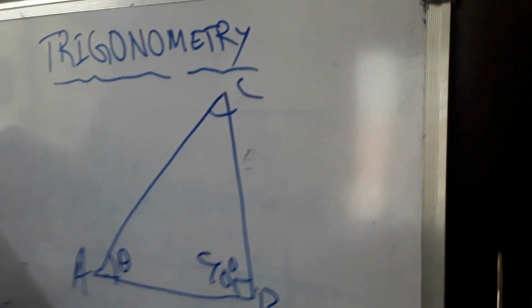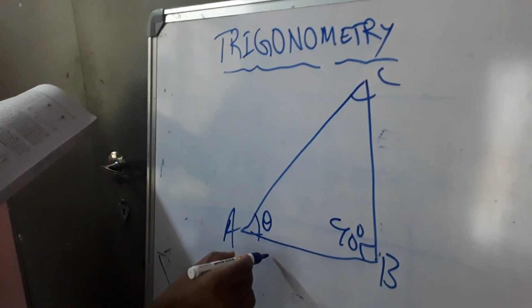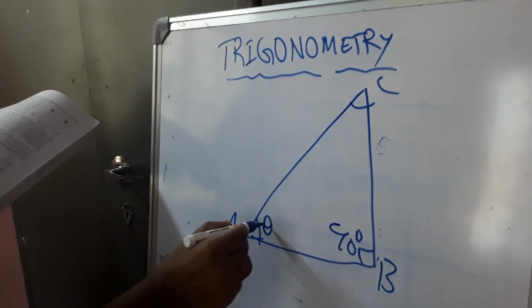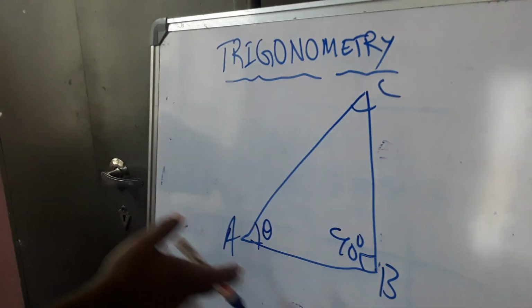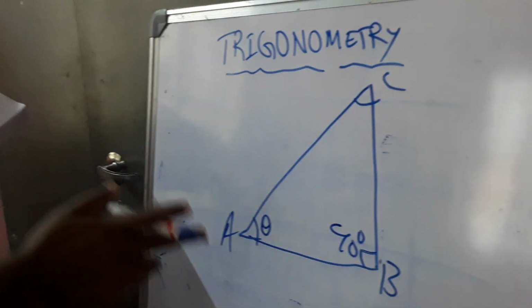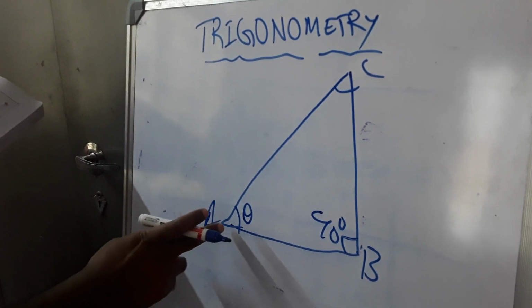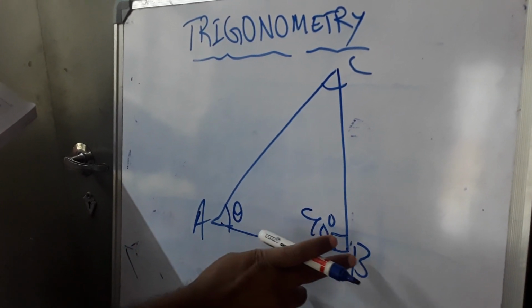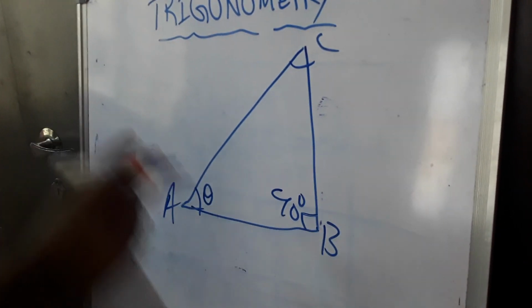Here AB is the adjacent side. Let us consider this triangle for trigonometric ratios, and trigonometry is applied only to the right-angled triangle. Okay. Here, for the angle theta, AB is adjacent to the angle theta. Okay.